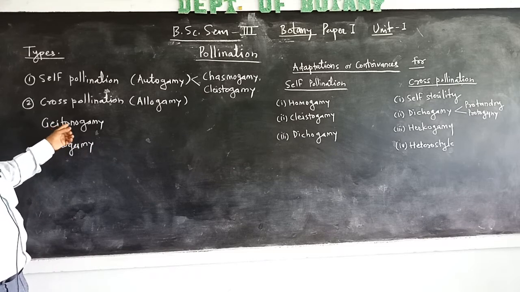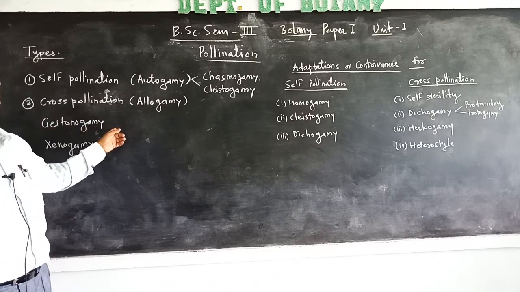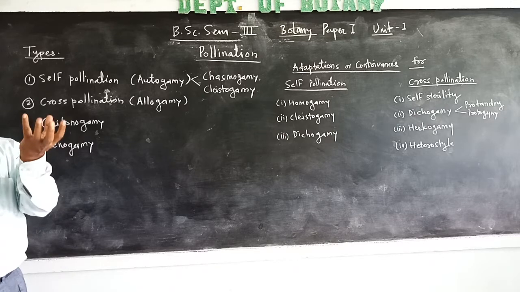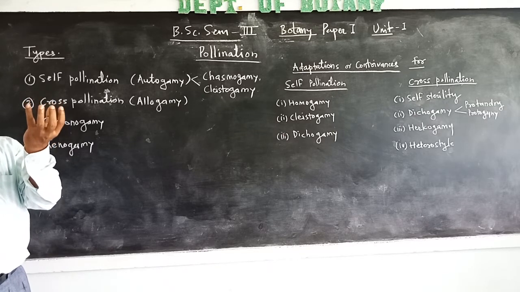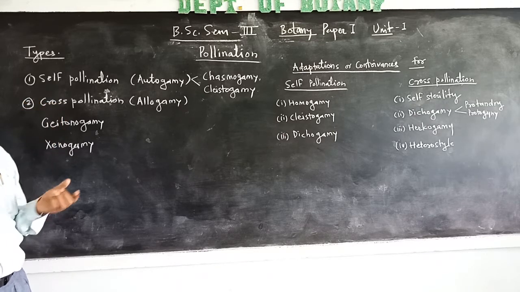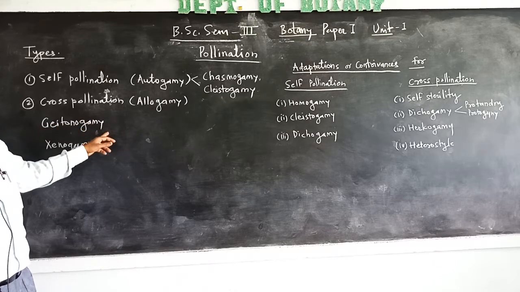When the transfer of pollen grains from one flower to another flower of the same plant takes place, it is called geitonogamy.